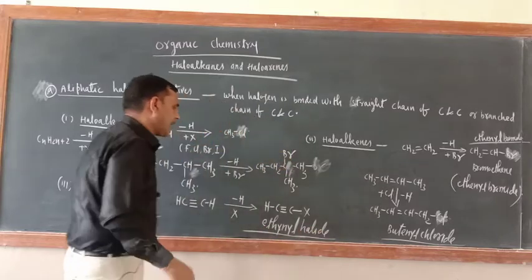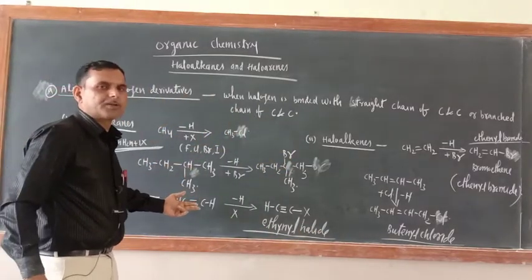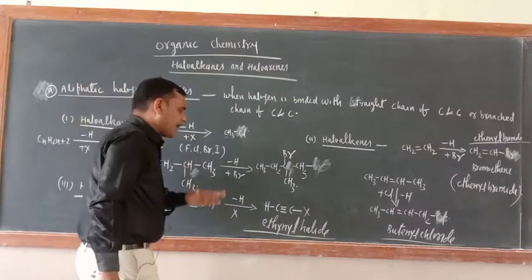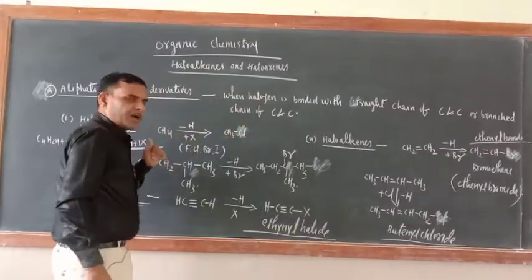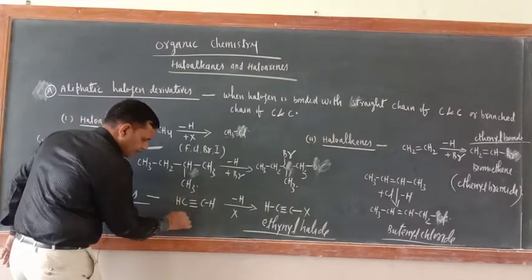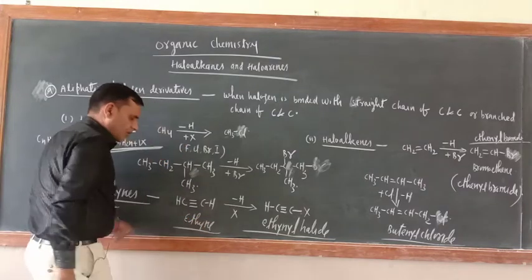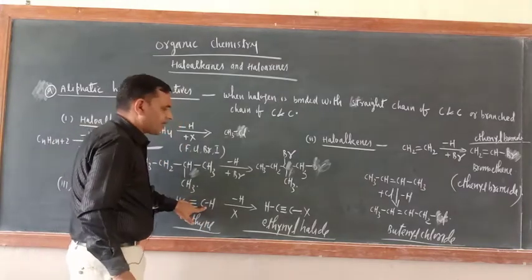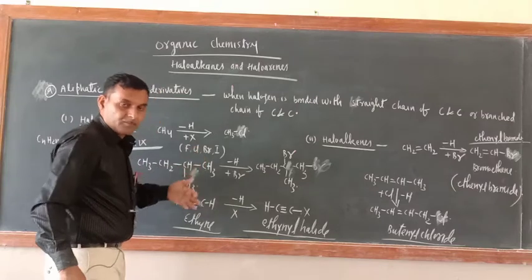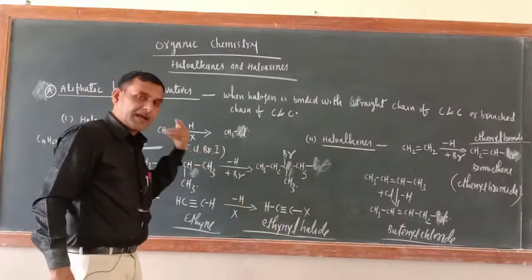At least one carbon-carbon triple bond should be there. In the IUPAC system this is ethyne. After replacing one hydrogen from ethene, what remains is known as the vinyl group. Vinyl chloride, vinyl bromide.